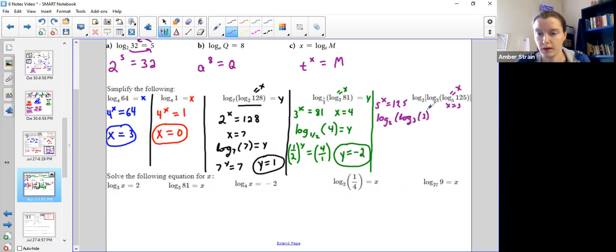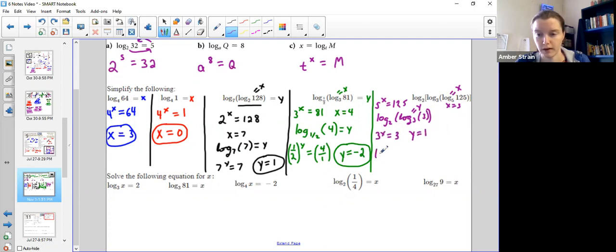The innermost part was 3. Well, log base 3 of 3 sounds kind of familiar. Hopefully you know that one. So if I said that this part was equal to y, then 3 to the power of y equals 3, and anything to the power of 1 is itself.